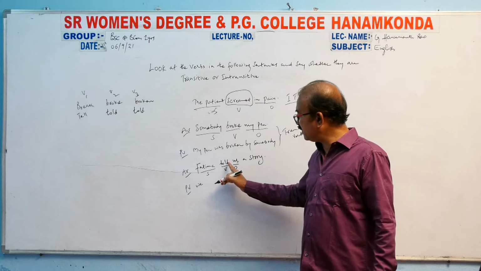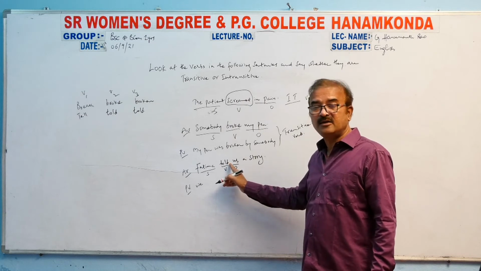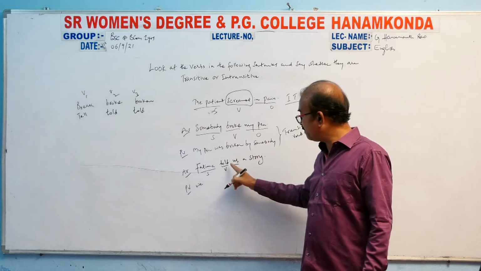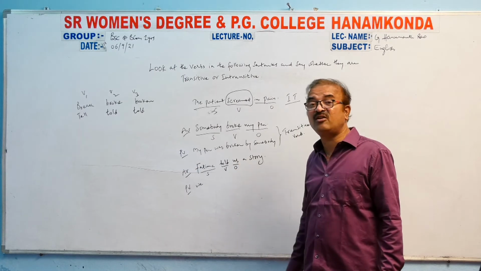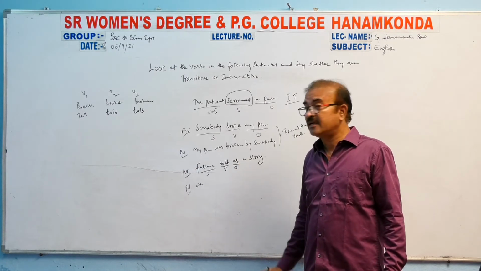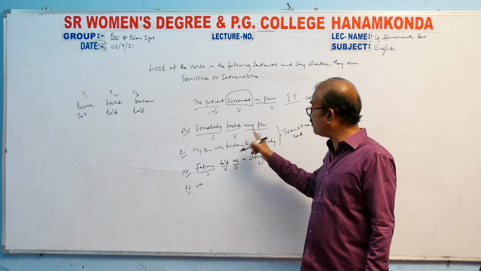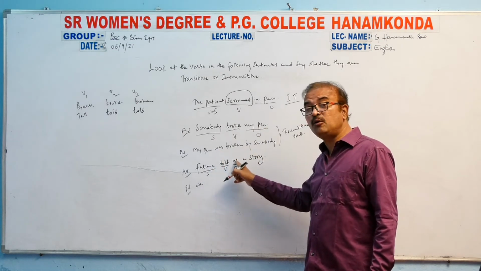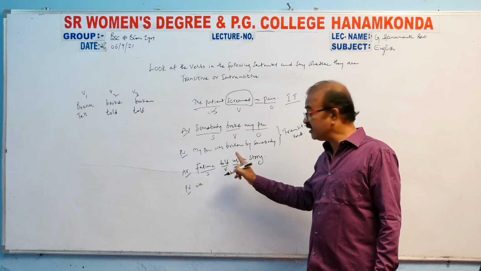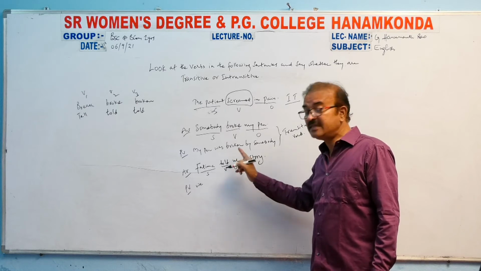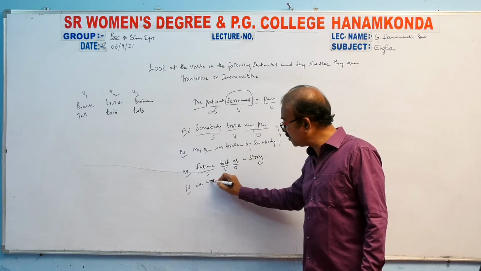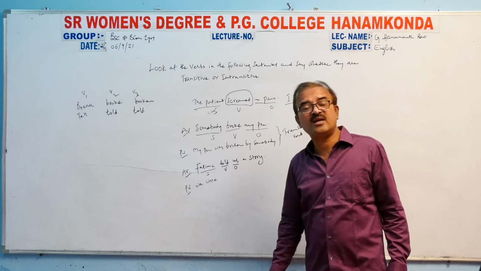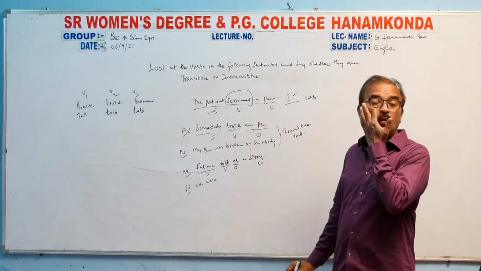Okay. Now check this one. Told, told. Told is what? Past tense. So past tense plus object. Take a look at this one. Here past tense plus object singular. What did you get? Was. But here verb in the past tense plus object is plural. Us is plural, not singular. So verb in the past tense, object plural changes to we were. We were.